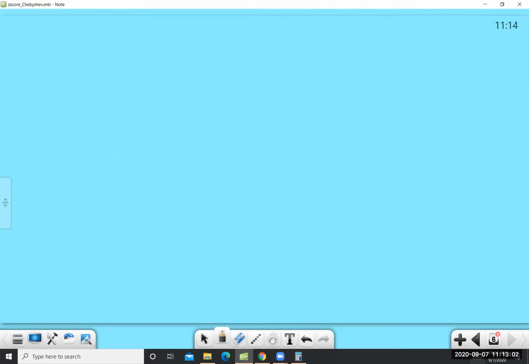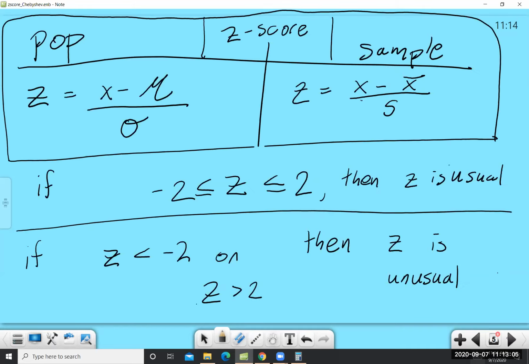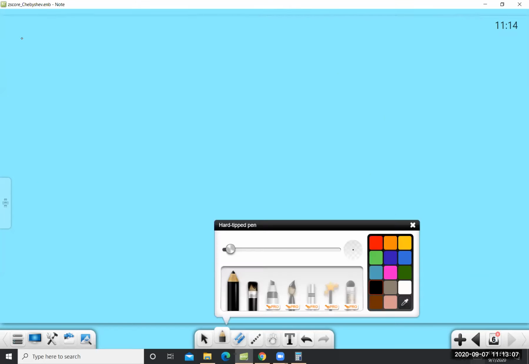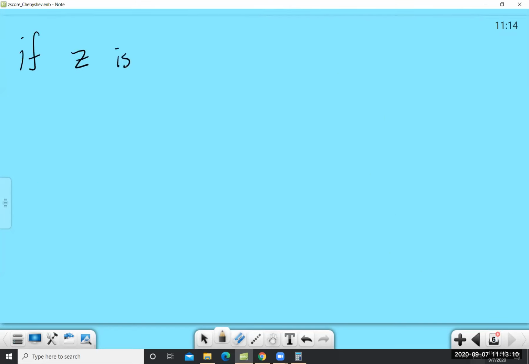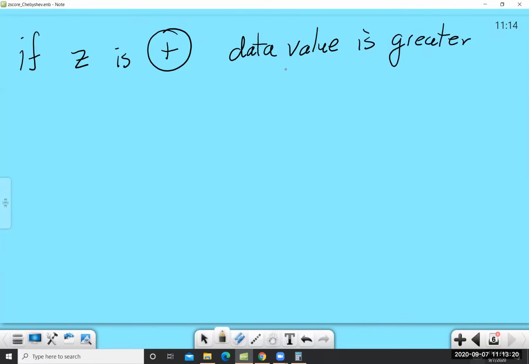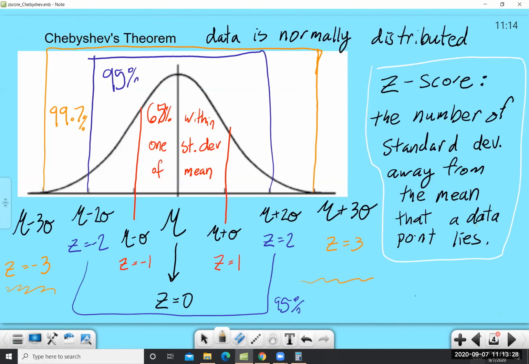So, by the way, I should mention that if z is positive, all that means is that the data value is greater than the mean. And we can see that from the chart as well. Positive z's, z equals 1, z equals 2, z equals 3, are all above the mean. Negative z's are all below the mean.